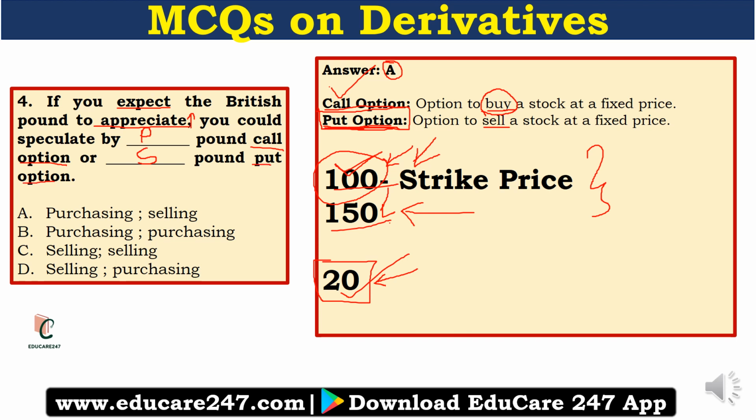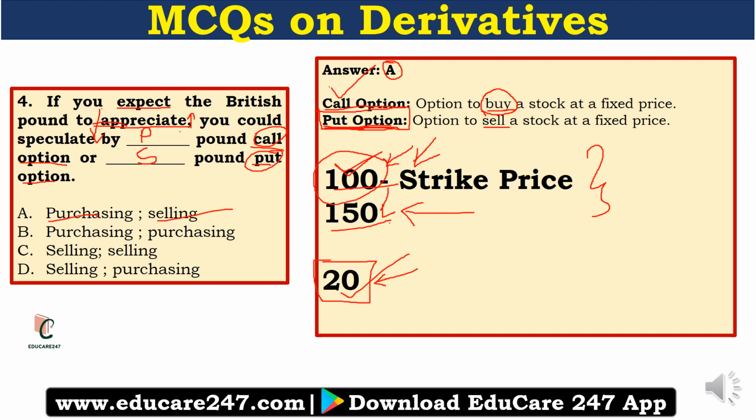So if you expect the British pound to appreciate, you would purchase a call option and sell a put option. If the situation was just the opposite, if you had expected the British pound to depreciate, then you would have done exactly the opposite. You would have bought a pound put option here, right? And you would have sold a pound call option. So you would have done exactly the opposite. All right, I hope you understood this question.